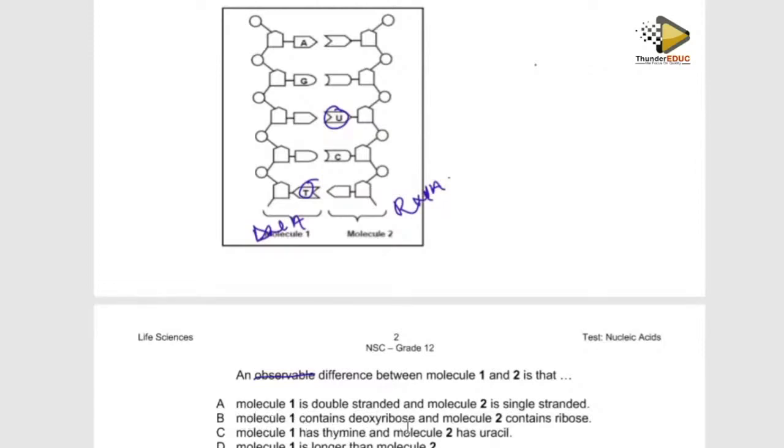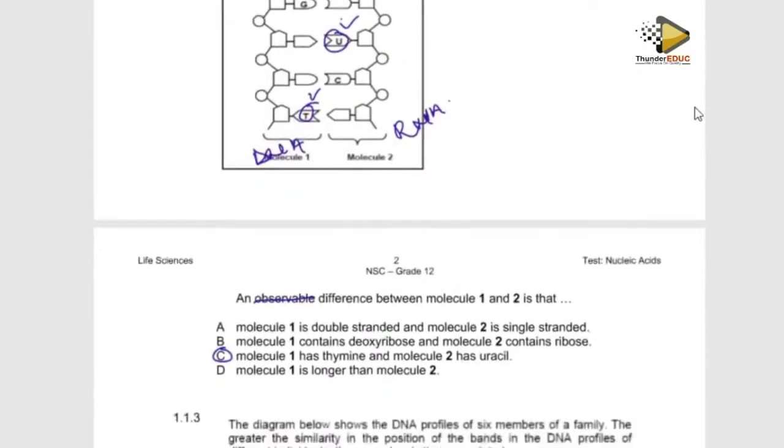Then they're saying molecule 1 contains deoxyribose sugar and molecule 2 contains ribose sugar. But how do you identify it? You can't see it, because they said observable. Then number 2: molecule 1 has thymine, while molecule 2 has uracil. Yes, you can see that with your eyes. This one is thymine, while this one is uracil. And the two molecules are equal in length. So we will take answer C as the most correct answer.